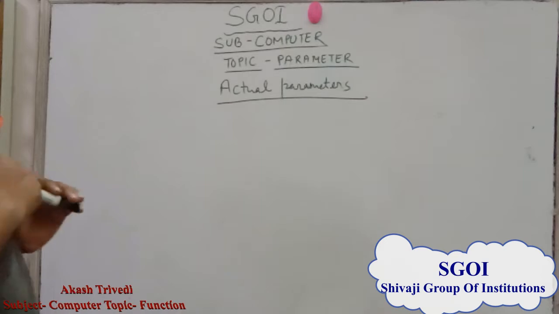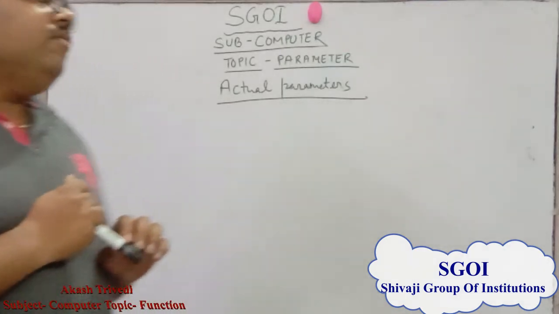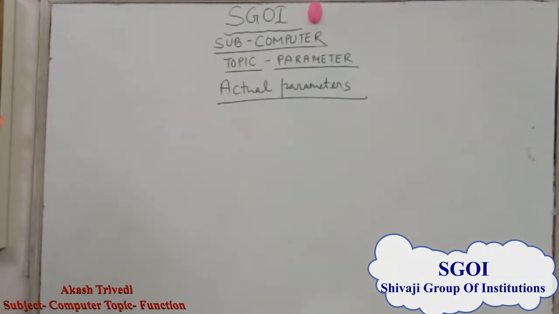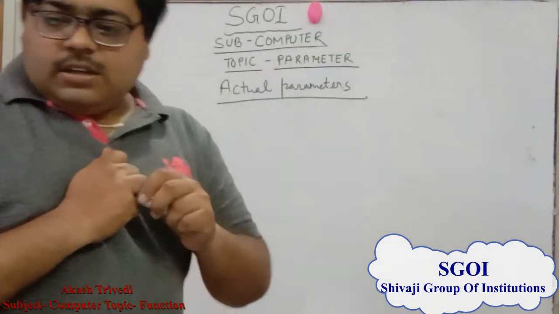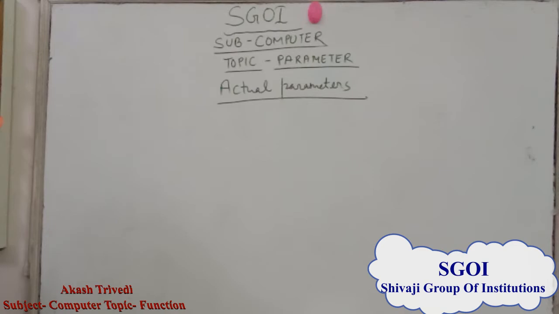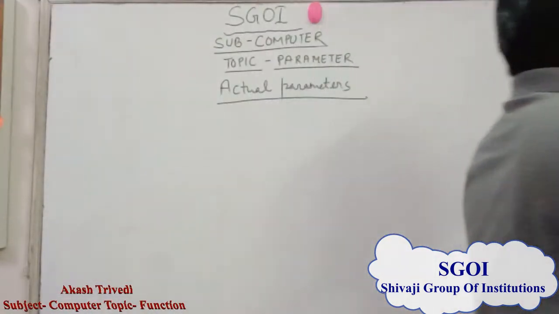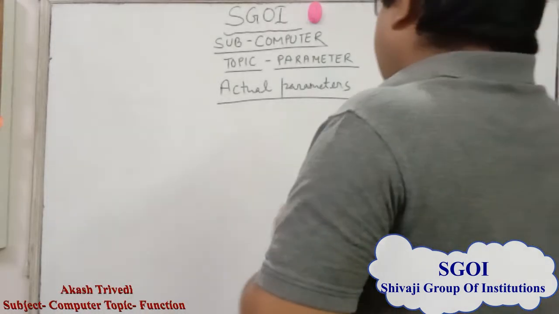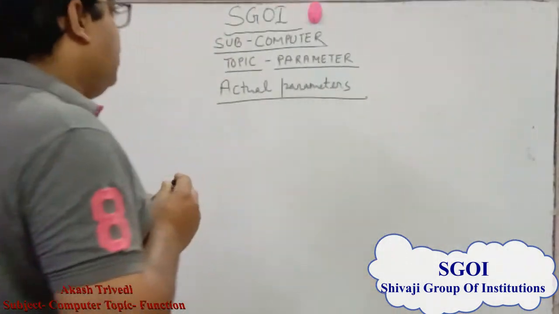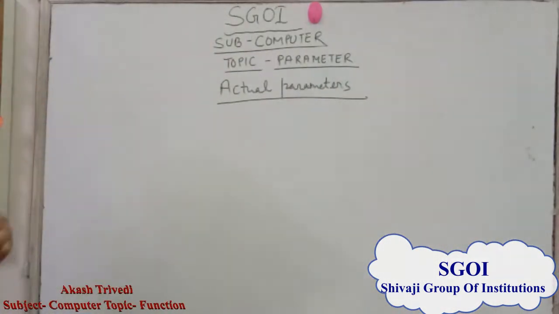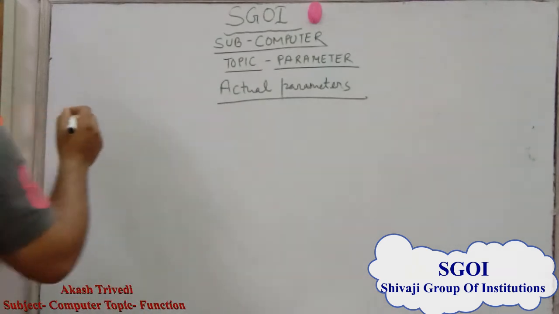Actual parameters are used in function call and formal parameters are used in function definition or function header. And the value of actual parameter is copied into the formal parameter. Now we understand with the help of an example.